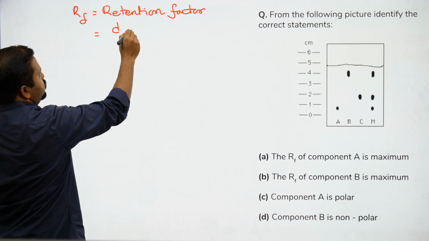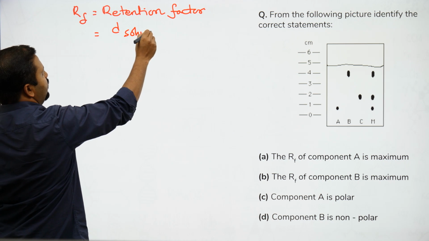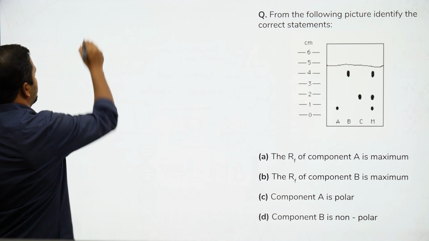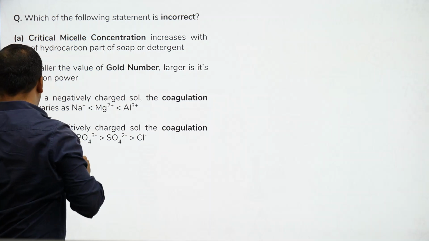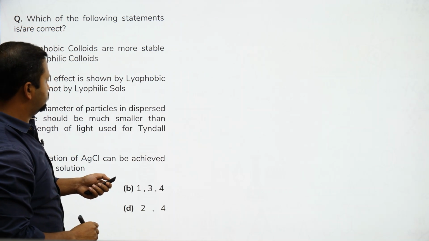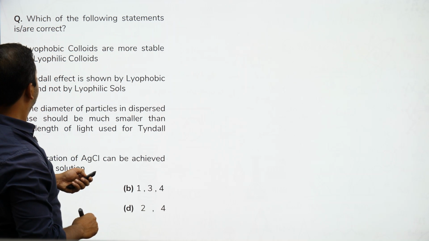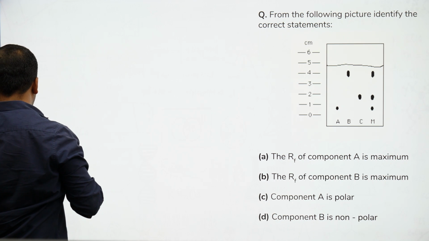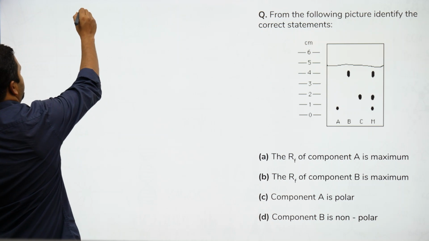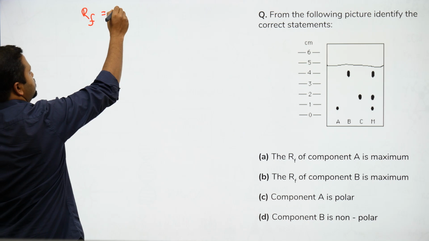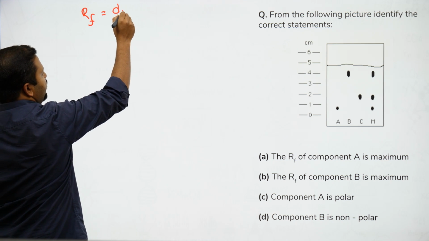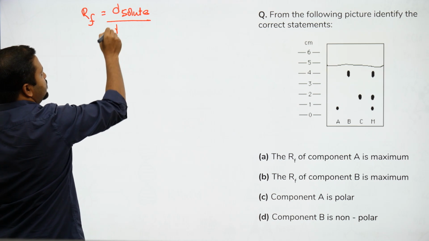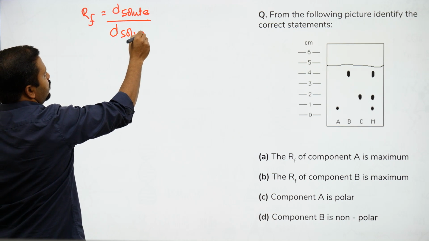Distance traveled by solute, or you can say distance traveled by solvent. Retention factor is calculated as distance traveled by solute by distance traveled by solvent.